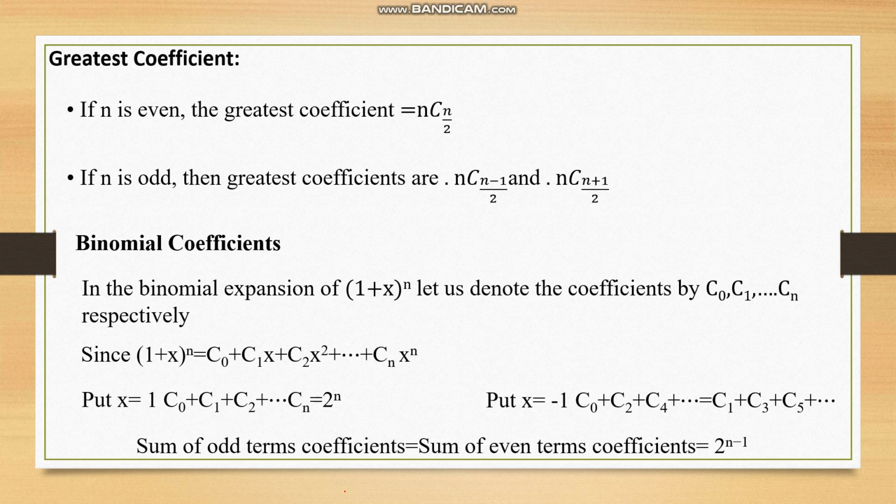And you should know that the sum of odd term coefficients will be equal to the sum of even term coefficients, both are equal to 2 to the power n minus 1.